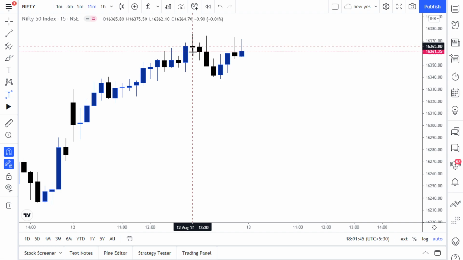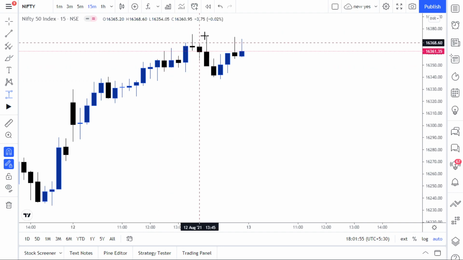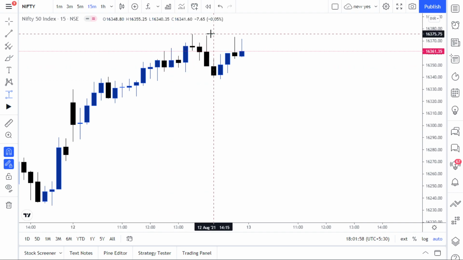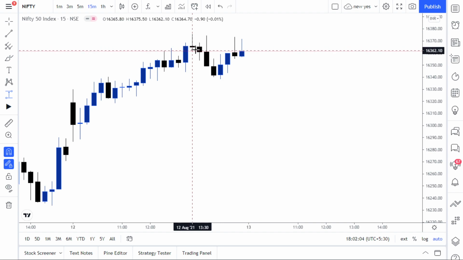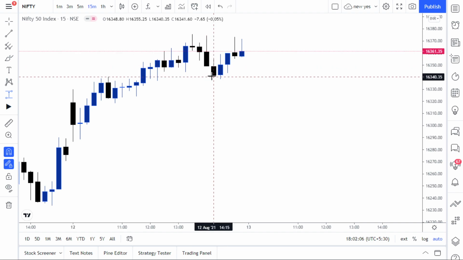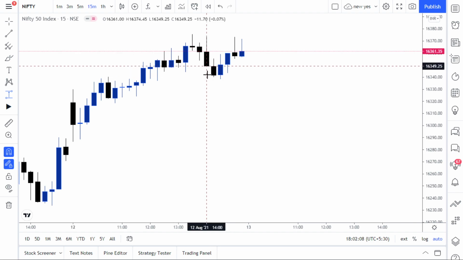And yes, it forms exactly at the high. 16,375.5, where the low is 62, almost somewhere around a 13 point rise. It never breaks that high till the end. From around 16,362, it moves down to 40. It's almost 20 plus points down.